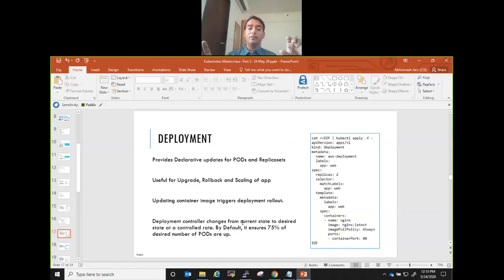So how it does it, it will create another replica set in parallel, and it will start scaling up that replica set. So if you say I want 4 pods in a replica set, you already have 4 pods running. So the new replica set will be created with 1 pod. And as soon as that 1 pod is ready with version 2, 1 pod from your left side, the other replica set, will be terminated. Then next, it will again get the second pod up here, second pod terminated, and so on. And obviously once the new pod comes, all the connections to the previous pod will also go to the new one. You can do all these things manually also by using the cordoning of the node,